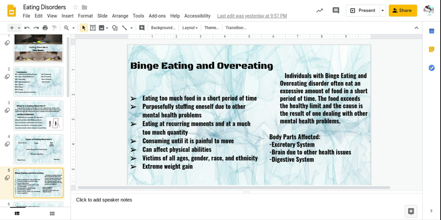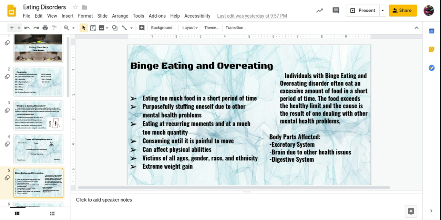Eating too much in a short period of time, purposefully stuffing oneself due to other mental health problems, eating at recurring moments and in much too large a quantity, consuming until it's painful to move, affecting physical abilities. Victims of all ages, genders, races, and ethnicities, and extreme weight gain are all symptoms of binge eating and overeating. Individuals with binge eating and overeating disorder often eat an excessive amount of food in a short period of time. The food exceeds the healthy limit, and the cause is a result of one dealing with other mental health problems and also physical health problems.